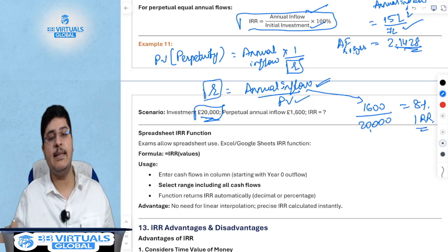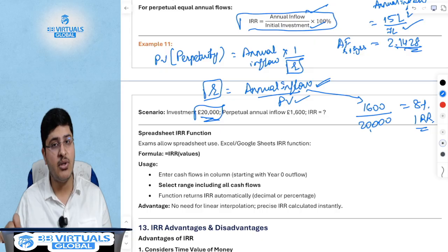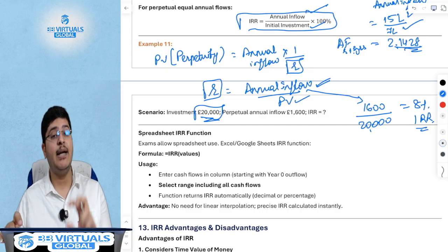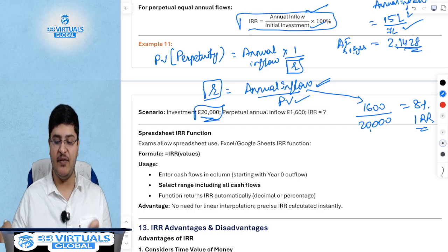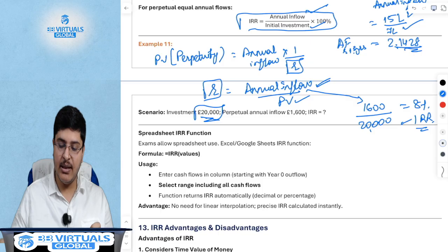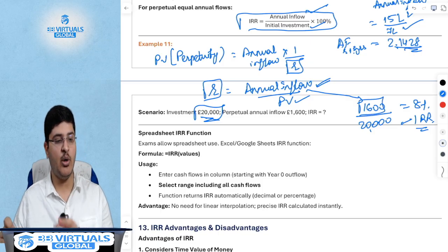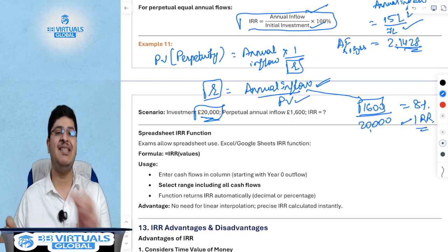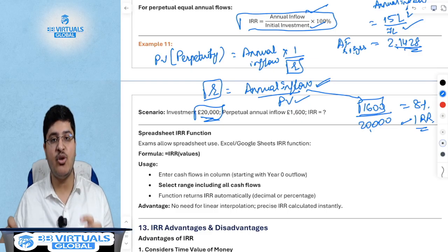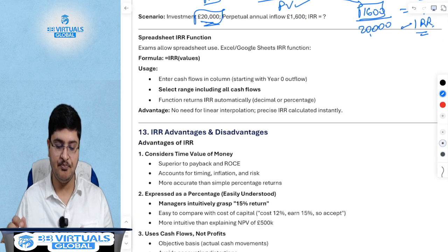So what this means is, if you invest 20,000 pounds today in a bond that gives you perpetually an annual cash flow of 1600, then 8% is your IRR. In other words, if you are investing 20,000 in a bond which promises to pay you 1600 every year, the actual rate that you are earning is 8%.